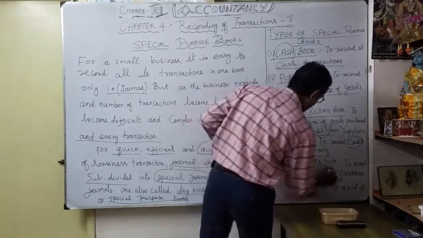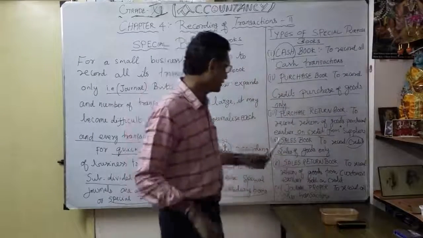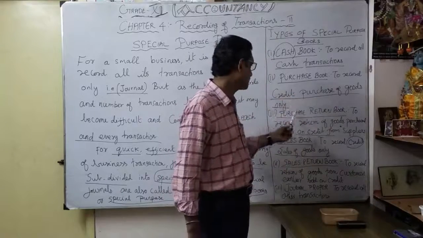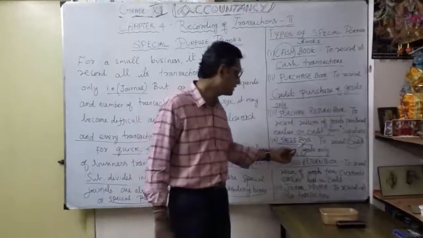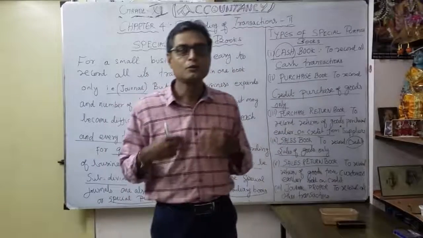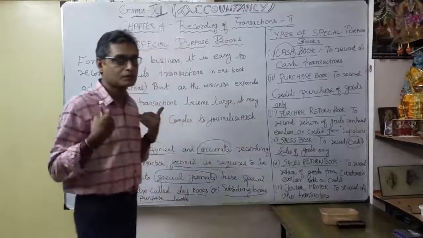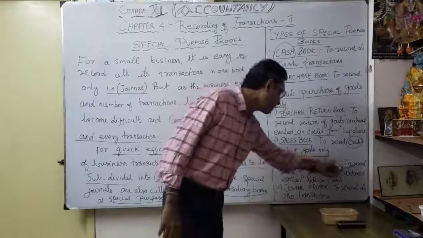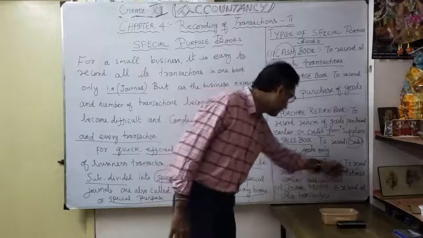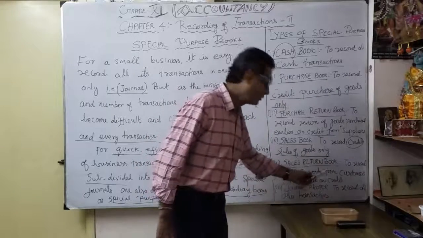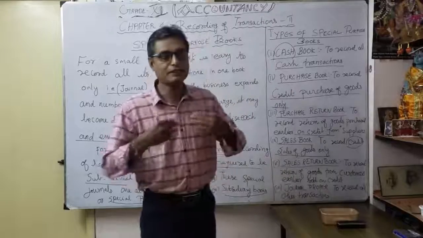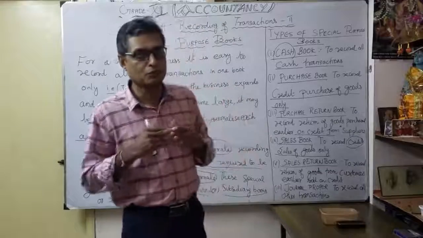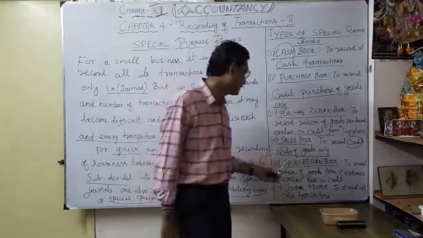Then the next one is just the opposite of the sales book, the sales return book. As the purchase book has its opposite, the purchase return book, the sales book has the sales return book. So why are you preparing the sales book? To record credit sales to our customers. Later on they will pay money. Similarly, the sales return book is to record return of goods from customers. Any credit sales, later on some customer returns the goods to us. For that you want to maintain the sales return book.